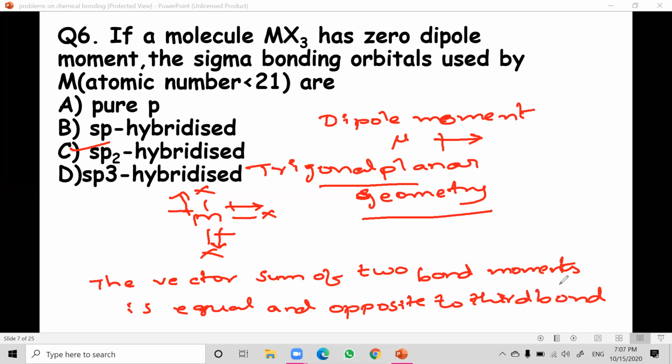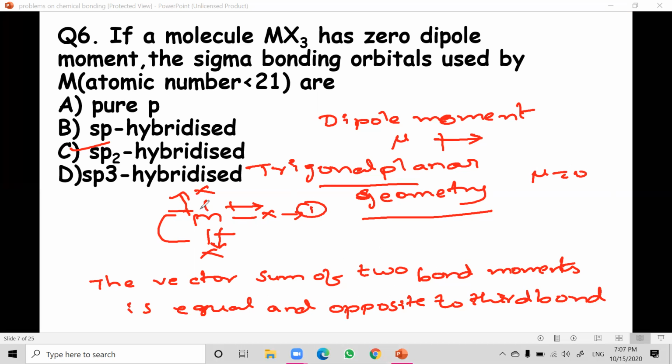So these two are equal and opposite to the third one, so they cancel out each other. So the answer is MX3 type, having zero dipole. That's why the net dipole moment is zero, because of this rule: the vector sum of two bond moments is equal and opposite to the third bond.